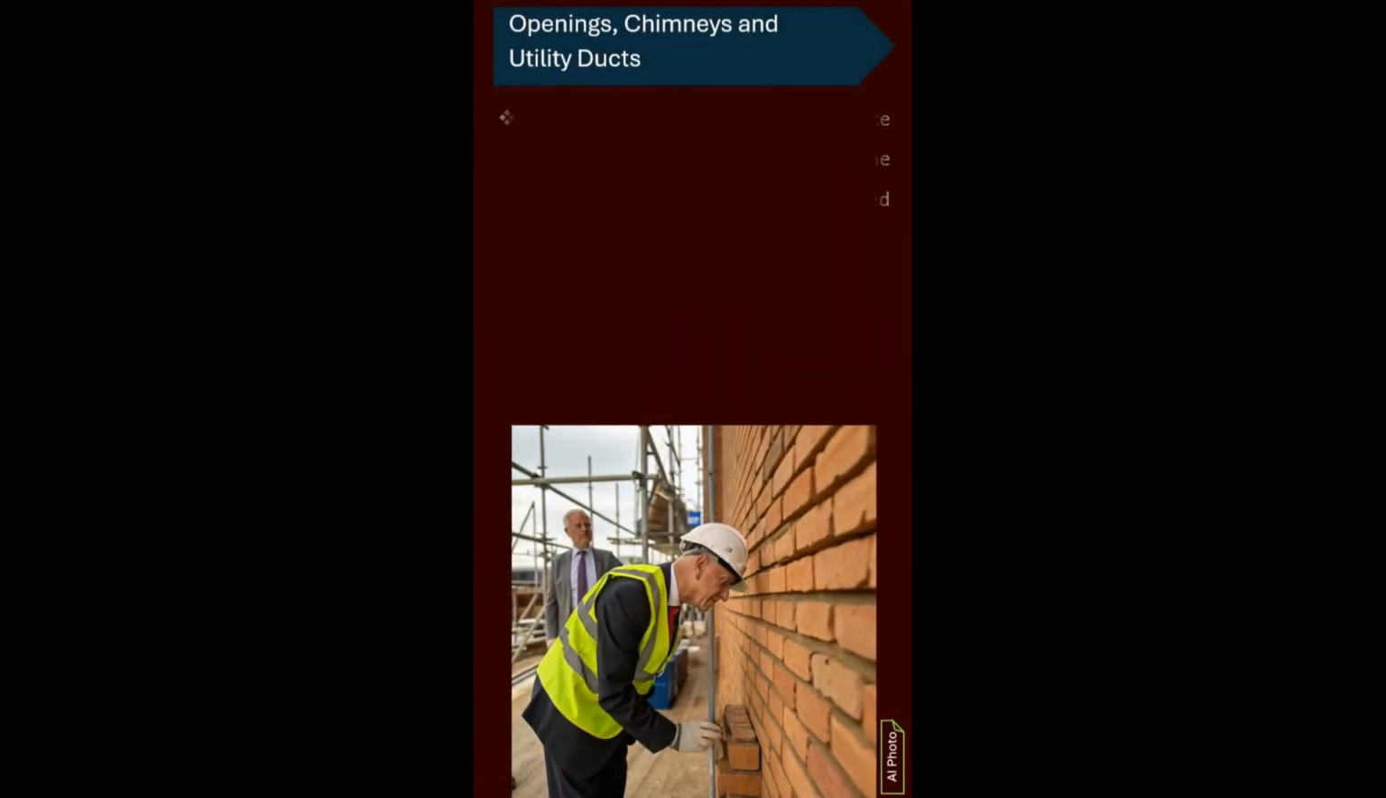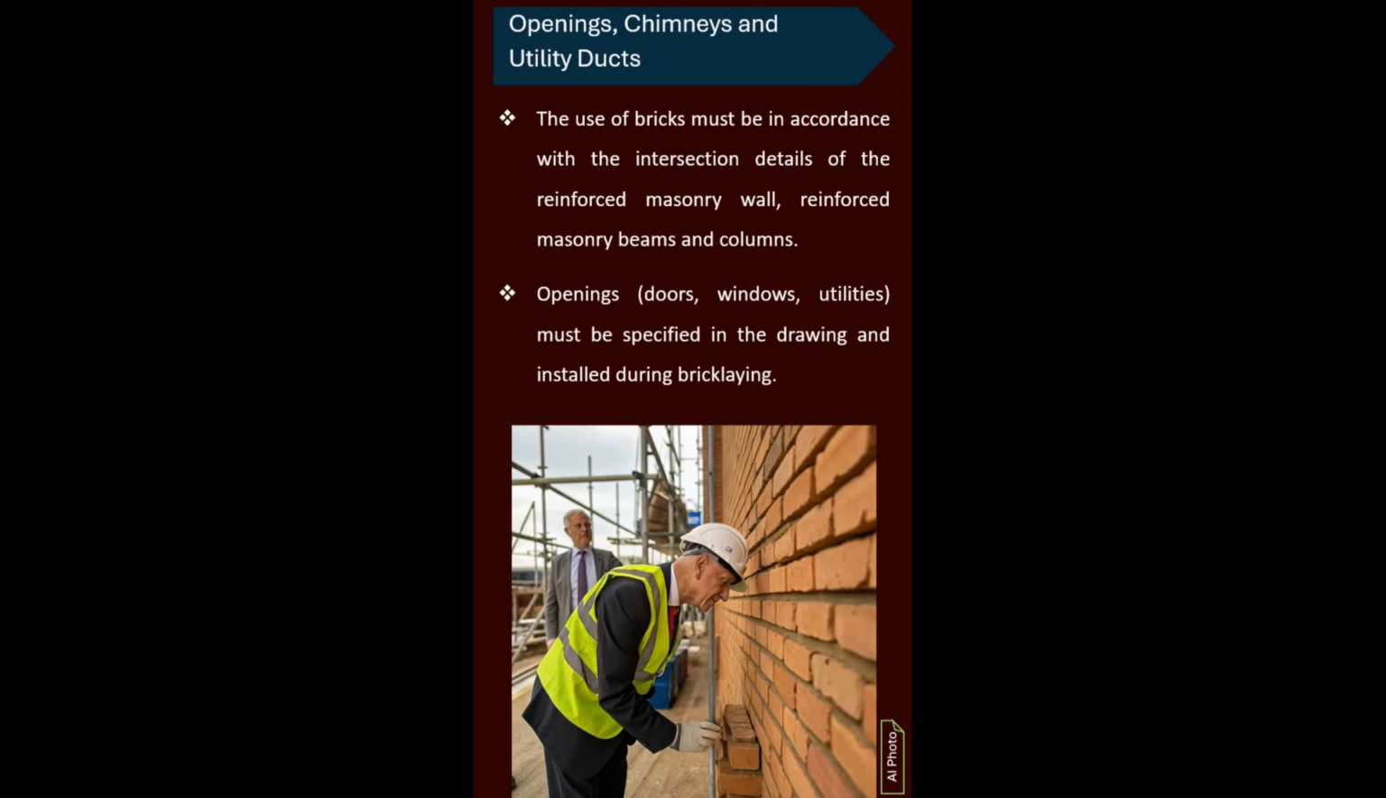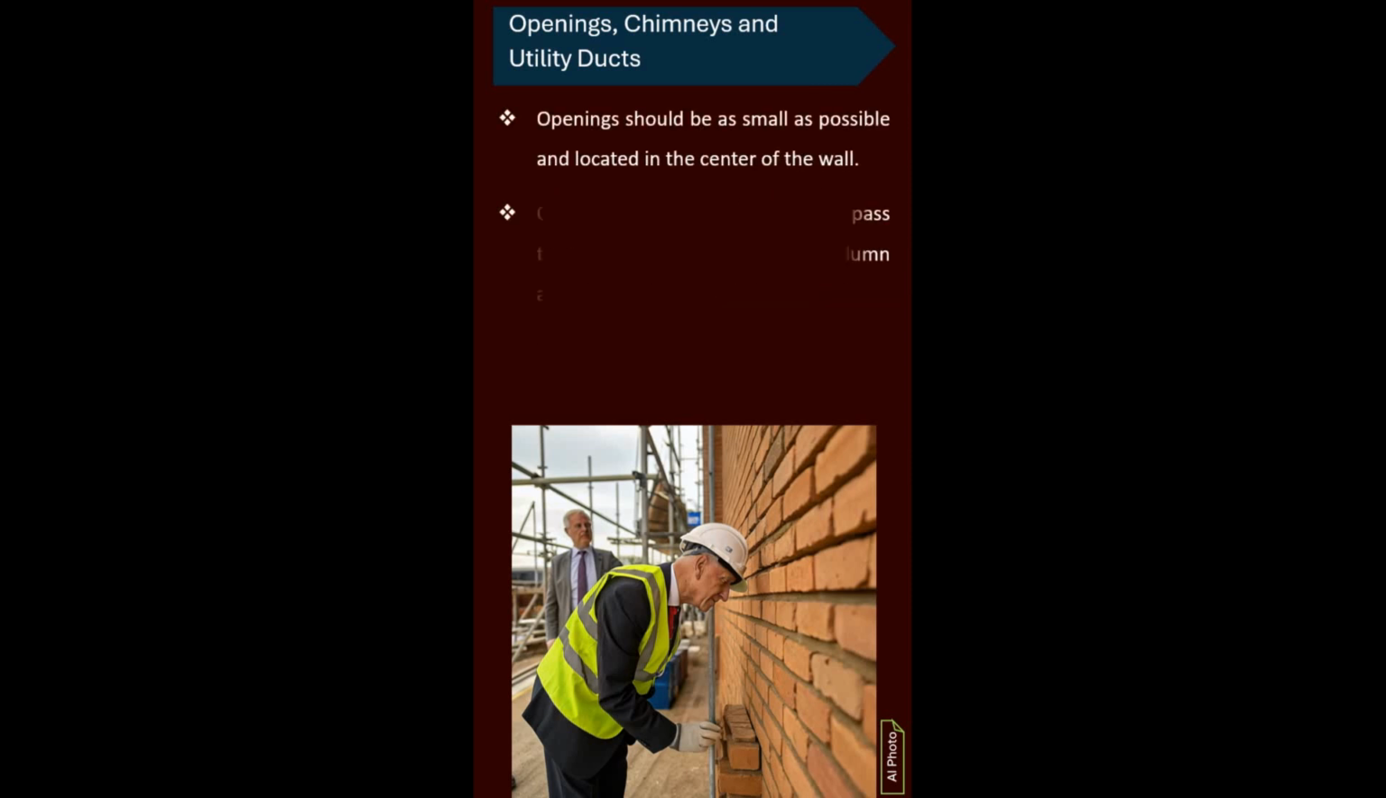Openings, chimneys and utility ducts. Openings must be determined according to the plan and installed during bricklaying. Openings should be as small as possible and located in the center of the wall. Chimneys and vents should not pass through the joist or the load-bearing wall.